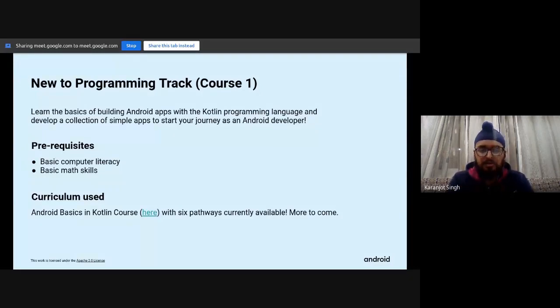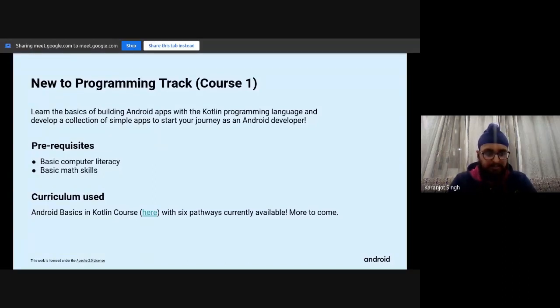How I would recommend you choose the courses is this: if you have no programming experience, first of all, and second, if you have a little less confidence and would like to brush over the concepts again, then I would recommend you start with this course and then shift to the second one, right? So I'll move on to the next one now.